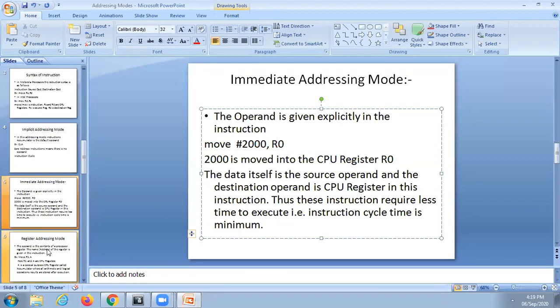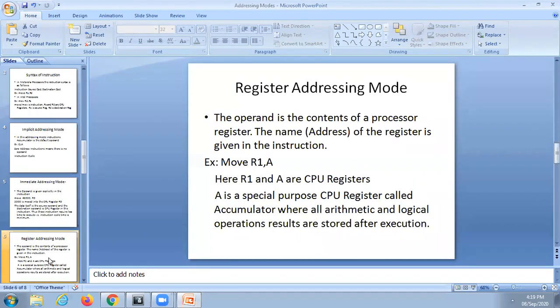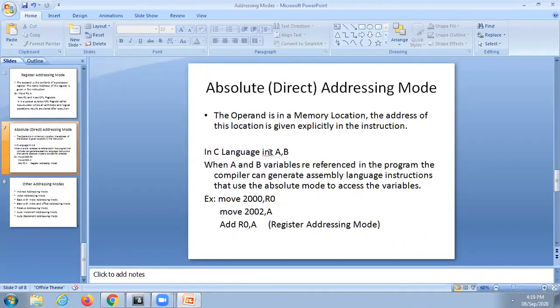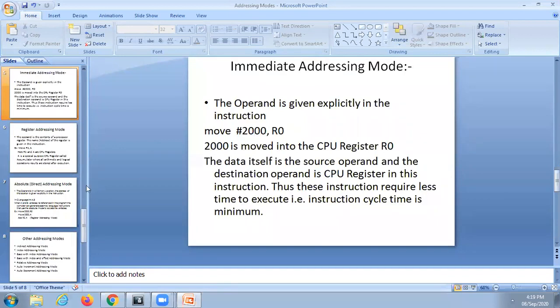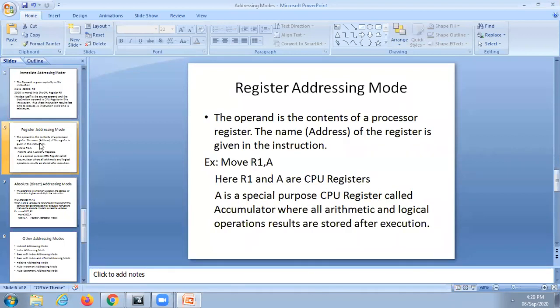Then I will move to register addressing mode. This is the next one. I am discussing one after another in sequence. The implicit is very fast. Then the next one is immediate. After that, register addressing mode.